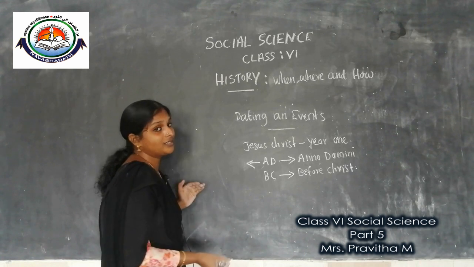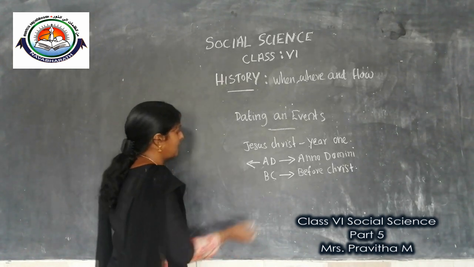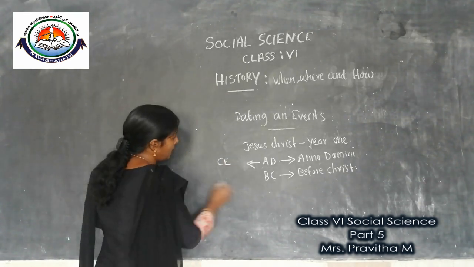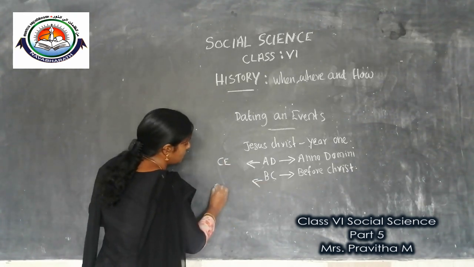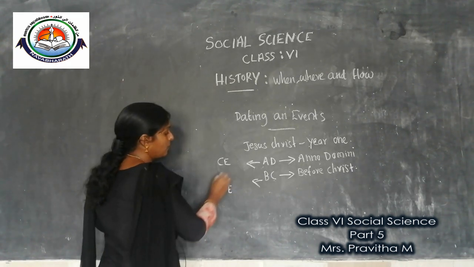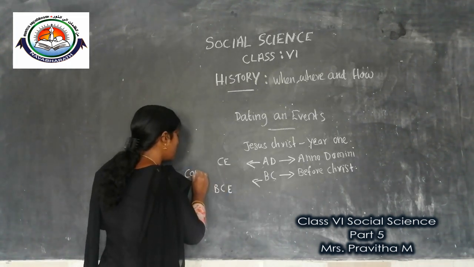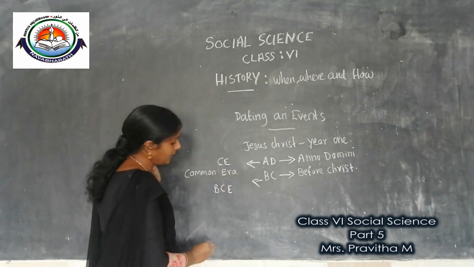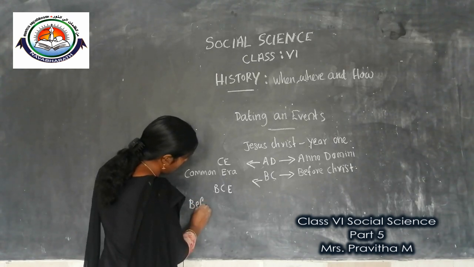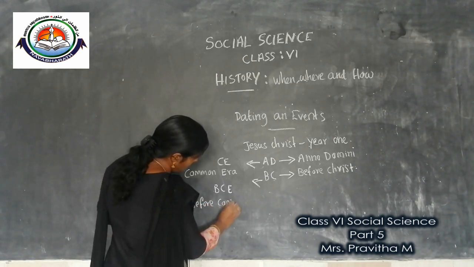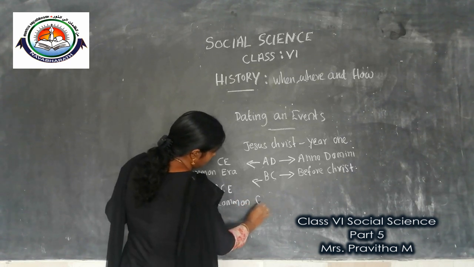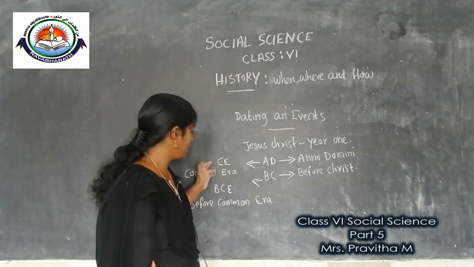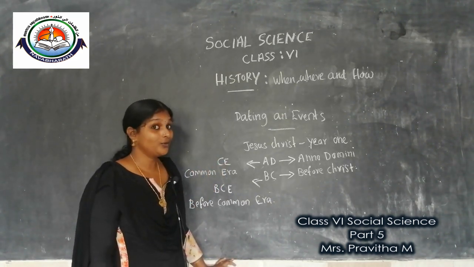Historians are using other terms instead of AD and BC. Instead of AD, historians are using CE. Instead of BC, historians are using BCE. CE means Common Era. BCE means Before Common Era. These are the terms that replaced AD and BC, CE and BCE. I think you got an idea.